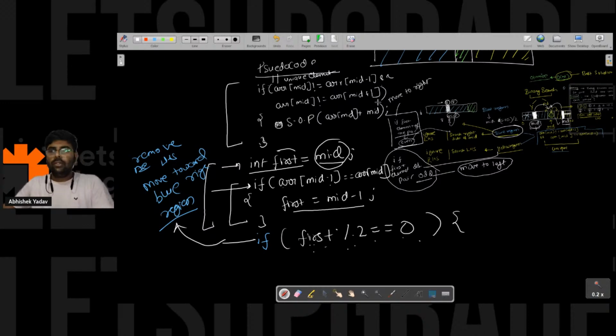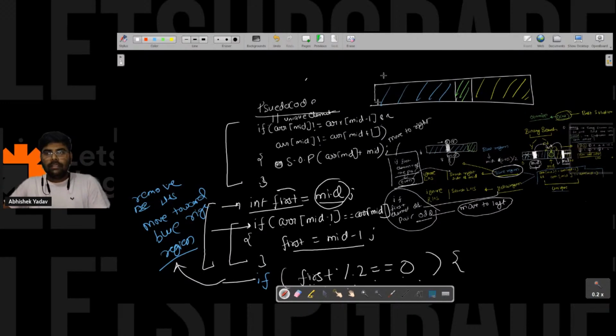Here we got to know that in the blue part, this one 0 1 2 3 4, the first element of the pair is present at the even index, and in the yellow part, the first element of the pair is present at the odd index.